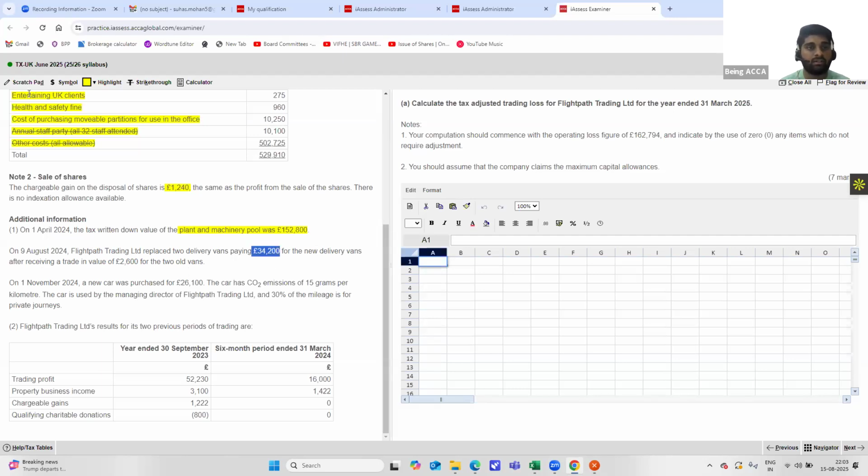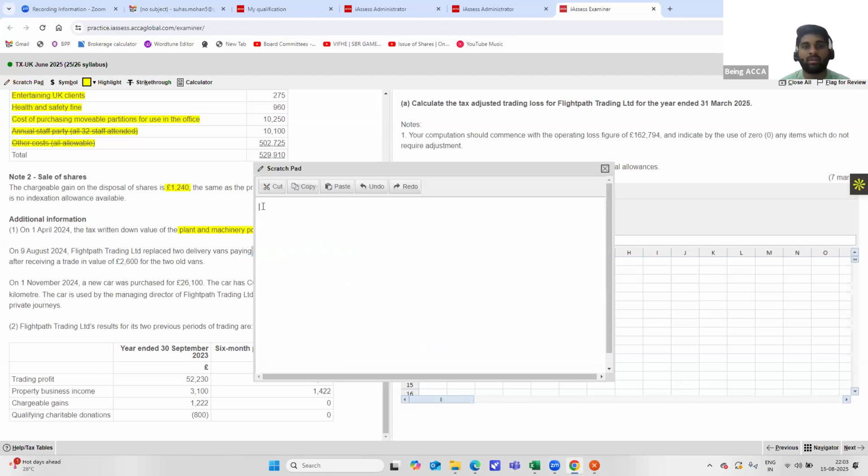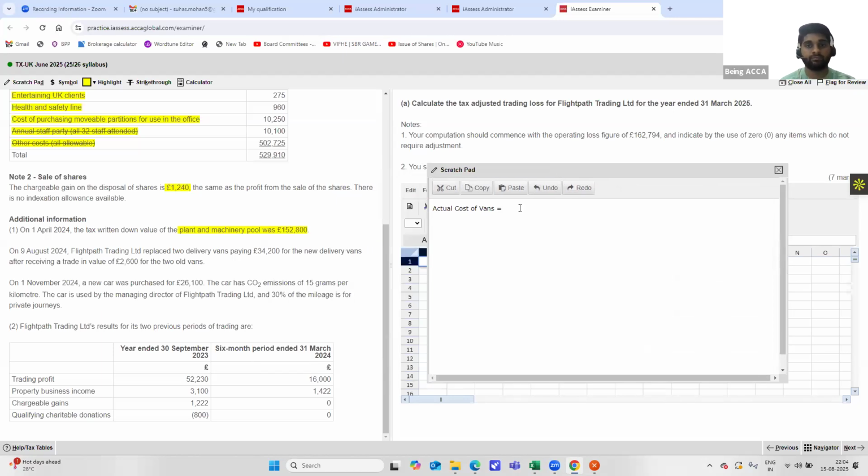For capital allowances, always remember that when you take the cost of vans or any asset, it should be taken at its original cost, and the replacement should be shown separately as a disposal. So the actual cost of the vans is 34,200 plus 2,600, which is equal to 36,800.